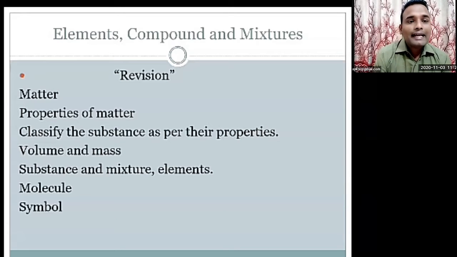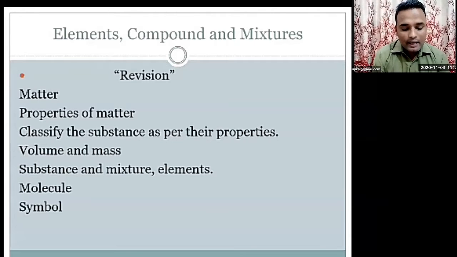Okay, now next, the symbol of the elements. Suppose hydrogen. What is the symbol of hydrogen? That is capital H. What is the symbol of helium? That is He. This type of symbols we learned yesterday. But here there is important information about oxygen. What is oxygen? What is the importance of oxygen, and what is the existence of oxygen in the atmosphere? These points we learned yesterday.